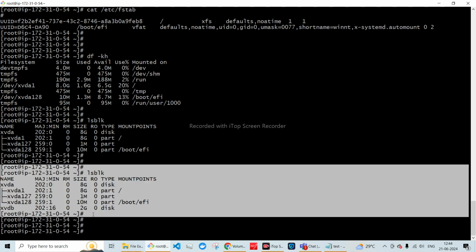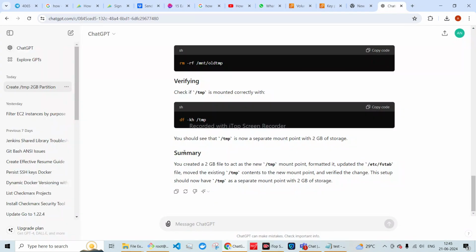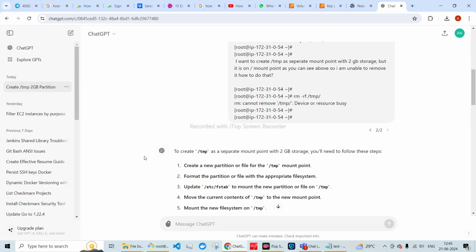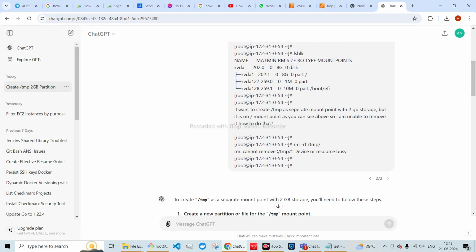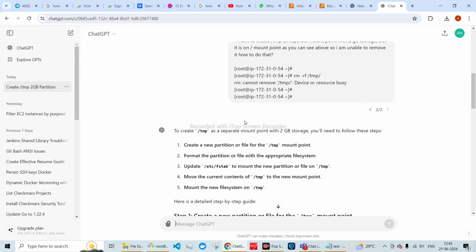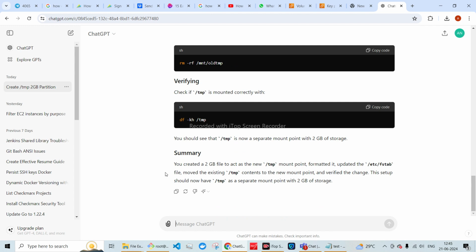Let's ask ChatGPT how we can do this. Here I have given all the information about the file system and everything. I asked that I want to create a separate /tmp with 2 GB storage.